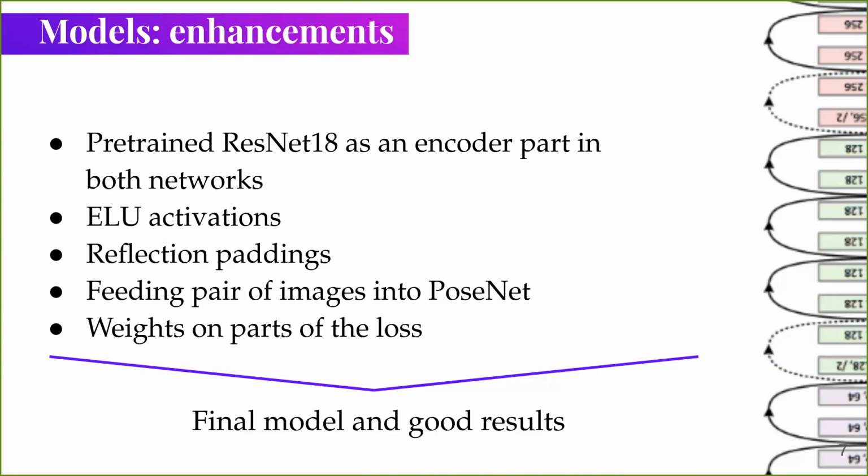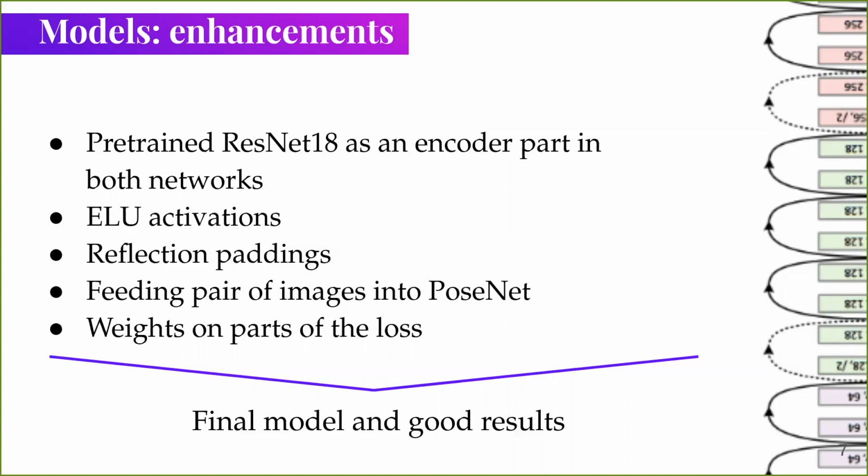Here we decided to improve our model, and the first and most important part is using a pre-trained ResNet 18 as an encoder part in both networks. Using a transfer learning approach allowed us to improve the result of our network. The idea here is that pre-trained weights already have a lot of information about the different objects and shapes on the images. The second thing is ELU activations, which work well in this kind of task because of faster convergence and better results of the networks.